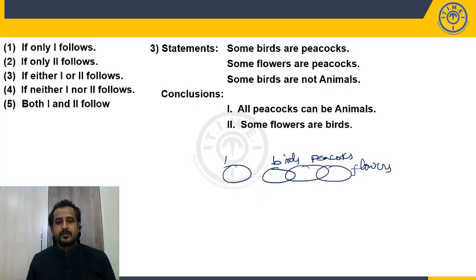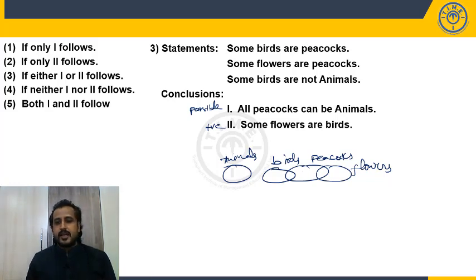Some birds are not animals. What is the first conclusion? All peacocks can be animals. It is a possible diagram. Second conclusion: some flowers are birds. It is a positive and definite conclusion. For a possible conclusion, we have to check for a successful alternate diagram or successful possible diagram. All peacocks can be animals. Can you place all these peacocks within animals? Let's cross check it.